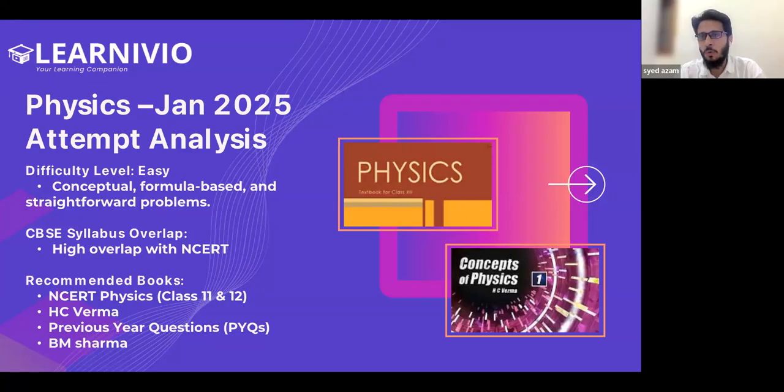And to check what standard you are targeting, along with your school exam, you can opt for Olympiads also. The syllabus of Olympiad will also help you to build a very strong foundation for exams like JEE. If we talk about books, it's NCERT, HC Verma, PYQs, and there is one good series by B.M. Sharma. Although B.M. Sharma is for both mains and advanced.